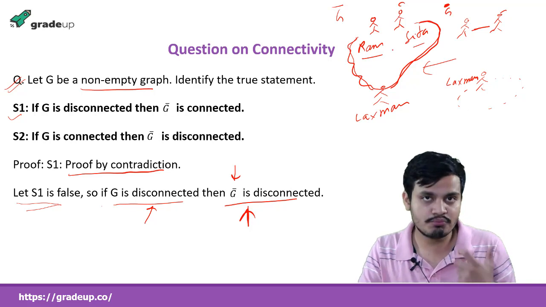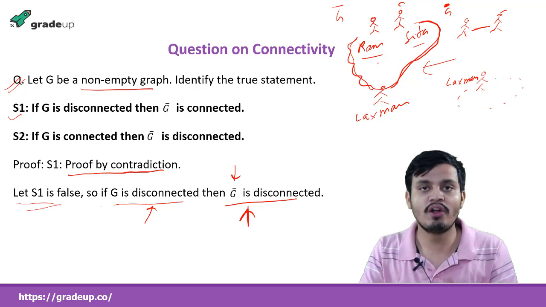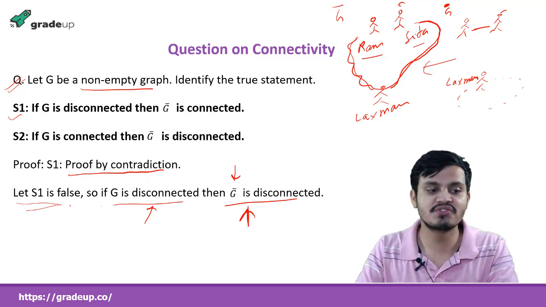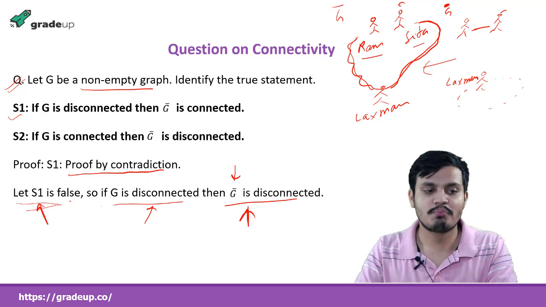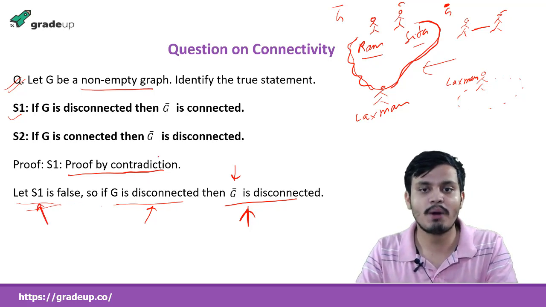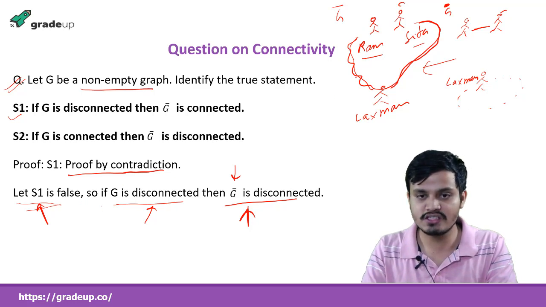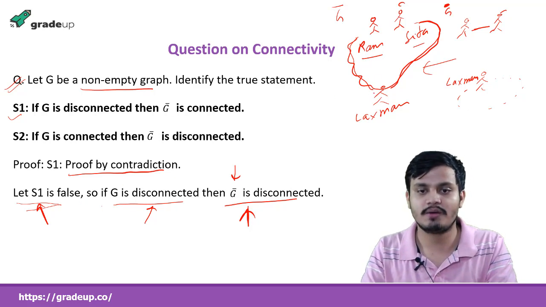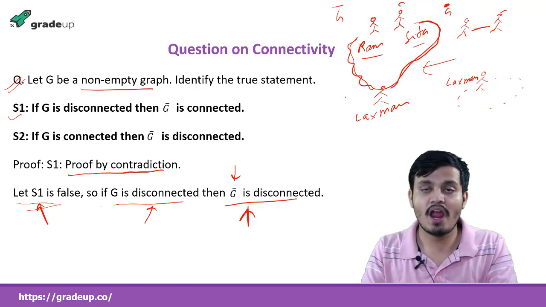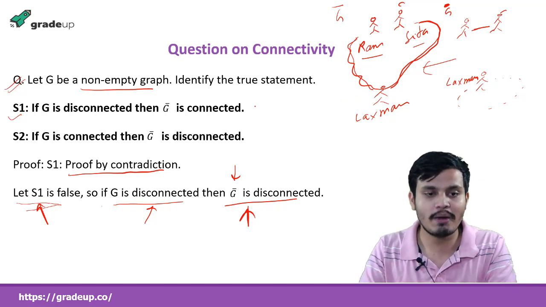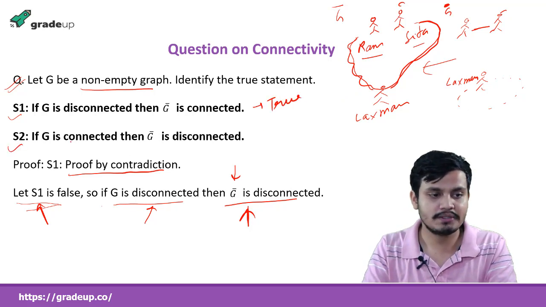So my assumption is wrong. It is contradicting with my assumption that S1 is false. My assumption was that S1 is false, but now it is contradicting with my statement, because I see there is a path between Ram and Sita, which is through Lakshman. So my assumption is wrong, and this statement is true. Now see the second statement, S2.